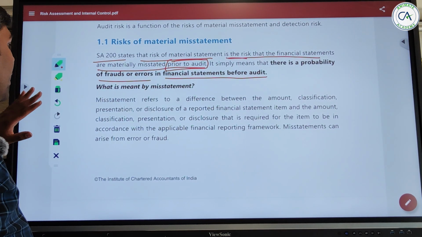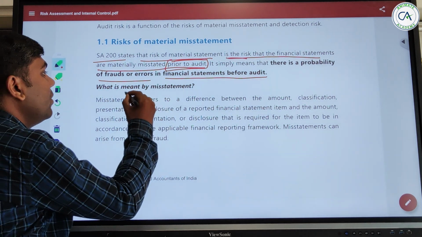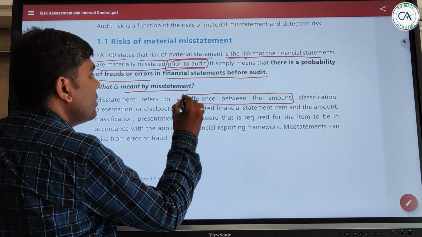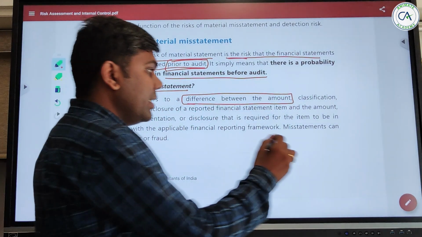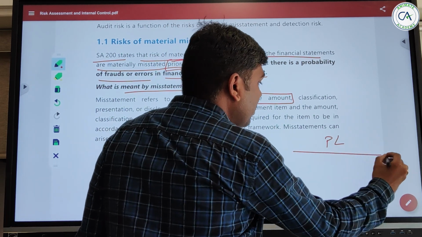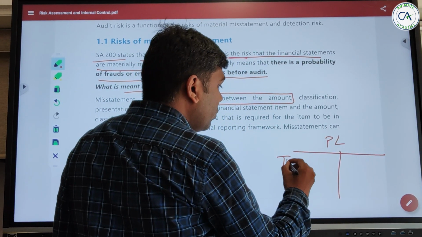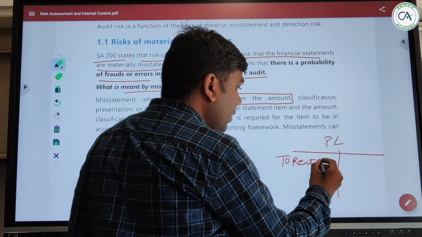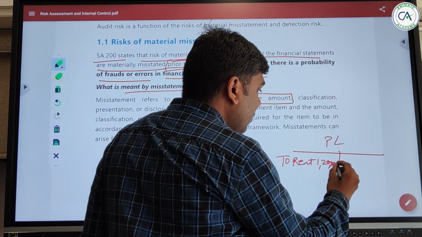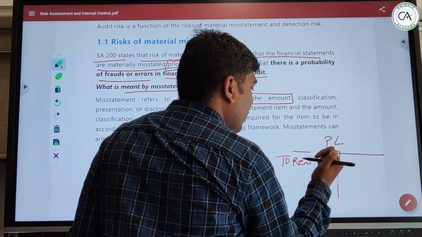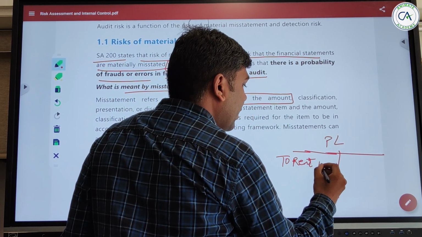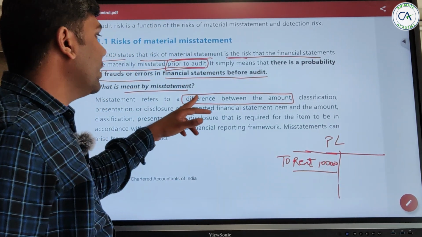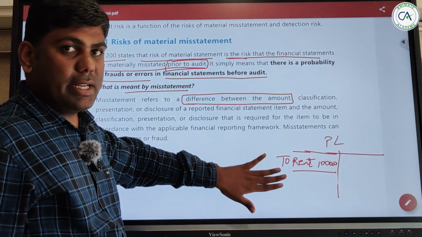So what do you mean by a misstatement? Misstatement refers to a difference between the amount. First, break the sentence: difference between the amount. That means if in the profit and loss account there is an expense, say rent, and rent is 10,000 per month, for a year it will become 1,20,000. But they have only written 1 lakh. So when they write 1 lakh, there is a difference of amount. We will call it a misstatement.